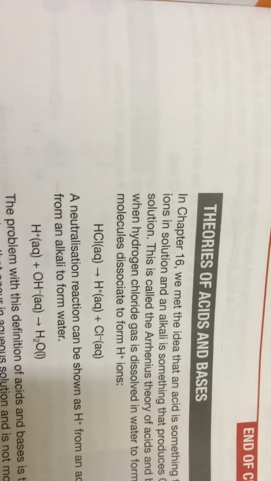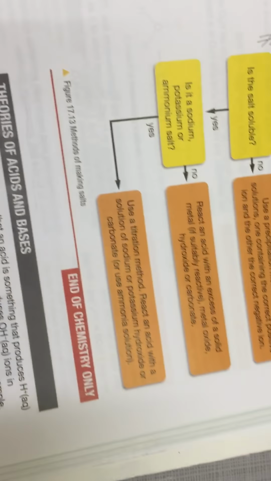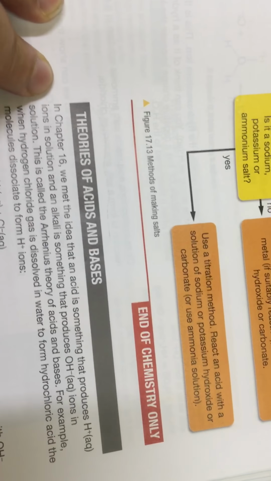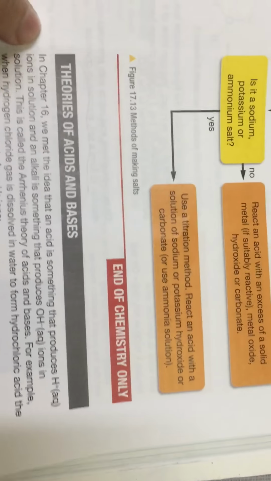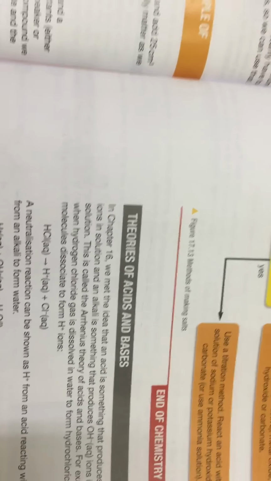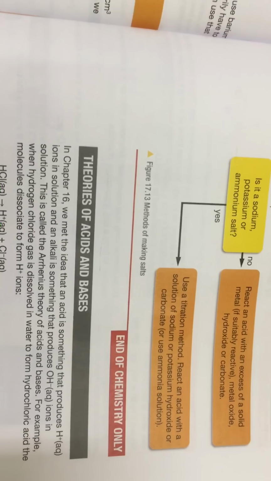We have theories for acid and base reactions, like the Bronsted theory. I made highlights for what I want. They said before, as a definition, that all acids contain hydrogen ions and all bases contain hydroxide ions.